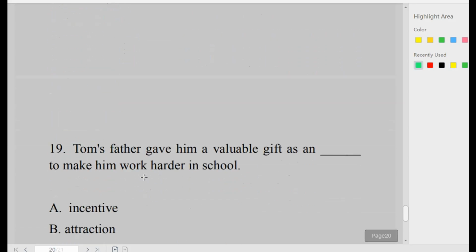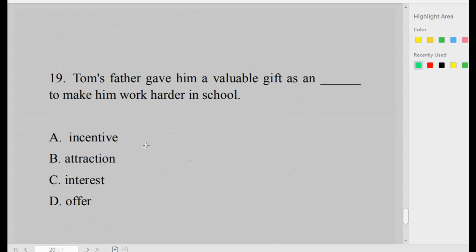Number 19. Tom's father gave him a valuable gift as an dash to make him work harder in school. Incentive, attraction, interest, offer. What do you give to someone to make the person work harder, to make the person do better? That is incentive, option A. An incentive is something you give in order to encourage or motivate someone to do better.